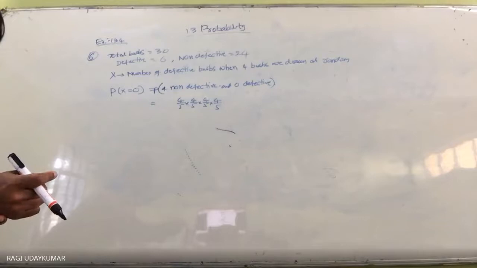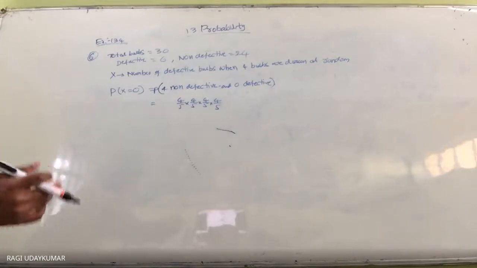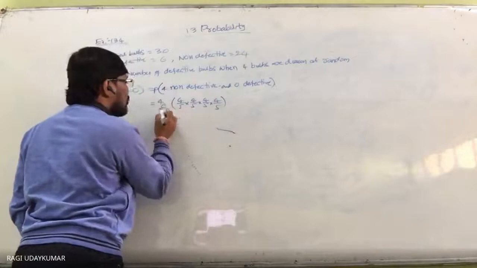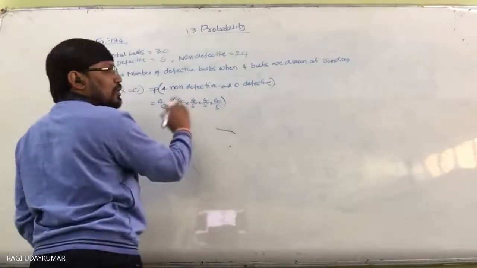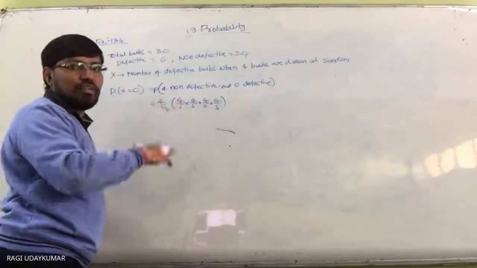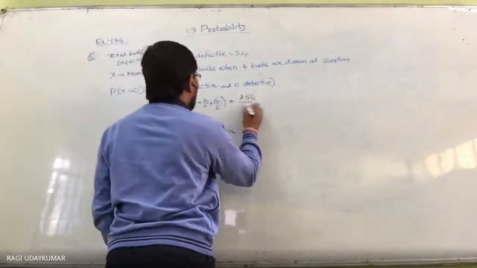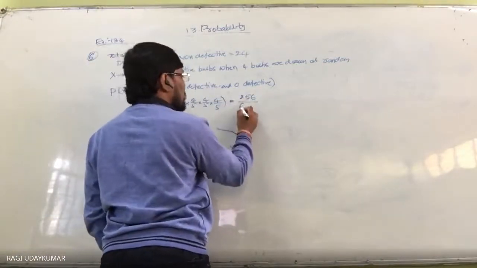Okay. So did you understand here? Whenever you are taking this, it is with a combination, 4C0 should be taken into consideration, because you are choosing which of the first, second, third, fourth bulbs are defective. So this is equal to 256 by 625, that is, 4 by 5 raised to 4.